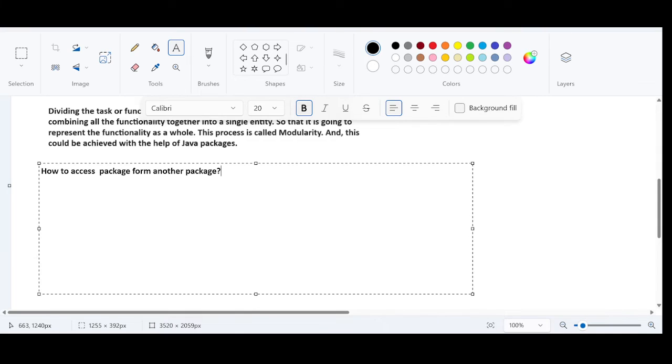So how can I access a package from another package? I have many packages. I want to access other packages from the package that I am operating on. Right? There are three possibilities. So there are three ways to do so.